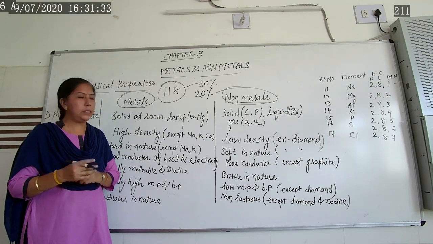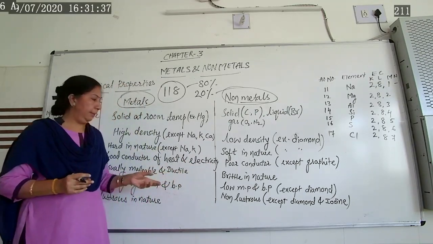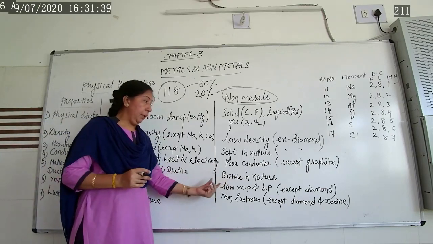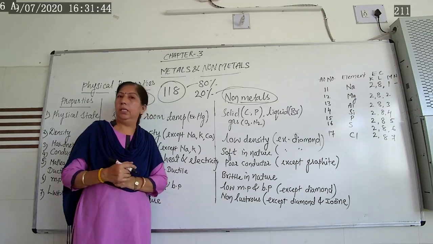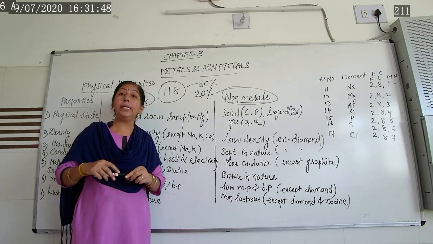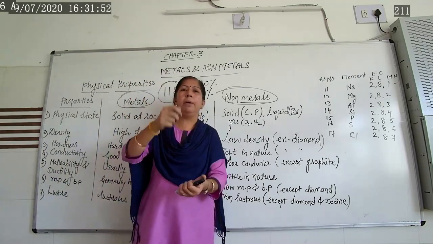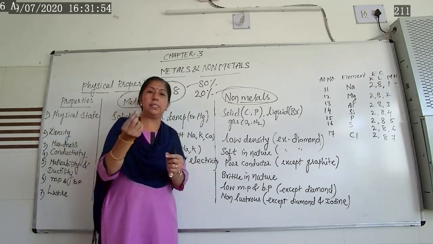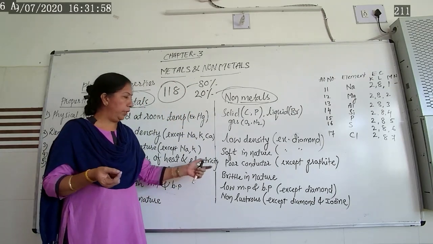Exceptional cases, once again, sodium and potassium, we say they are non-malleable. In the same way, non-metals are non-malleable in nature. That means what? They are brittle in nature. If you take a sample of carbon and hammer it, you will not get thin strips, but we will get carbon powder from it.